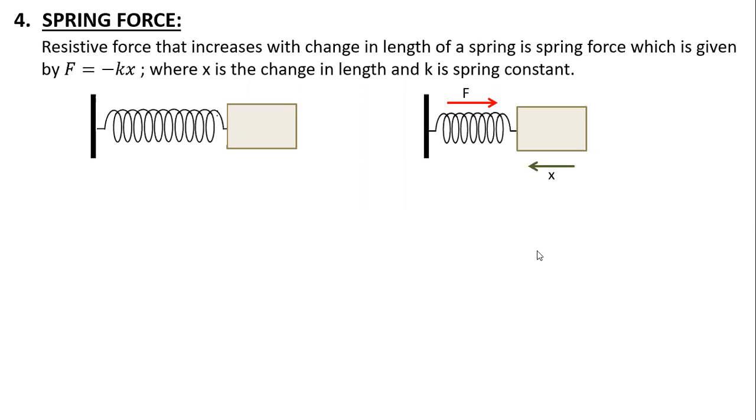Any motion which is simple harmonic motion. Sir, why will there be a spring factor in solids? Because we are just considering a spring in this case. For other things like liquids and gases, it will be different. There also there will be spring constants existing, in liquids also, but they will be different. Does the formula remain the same? Formula will be the same. Okay, sir, thank you, sir.